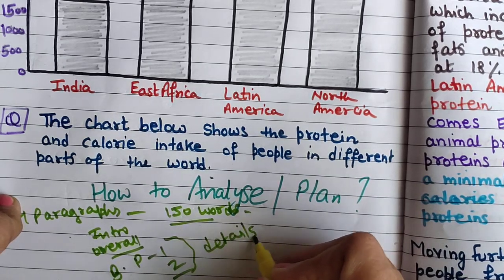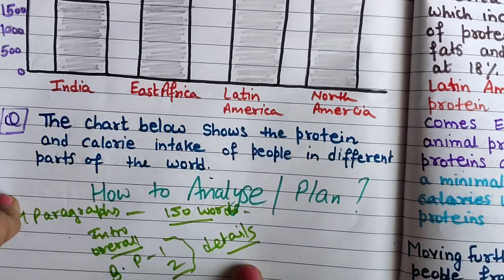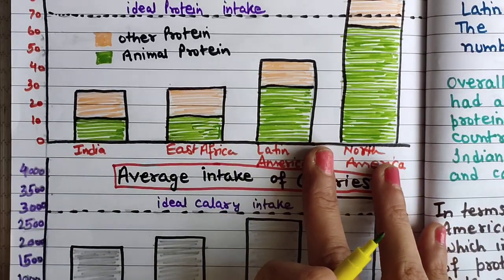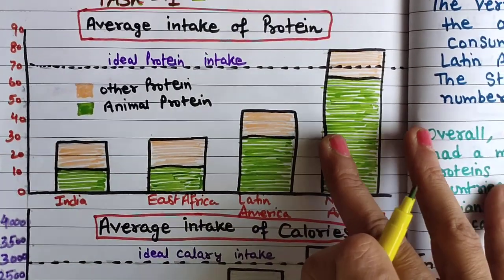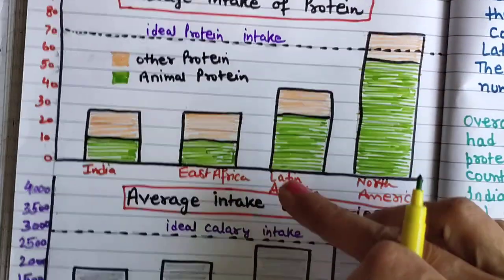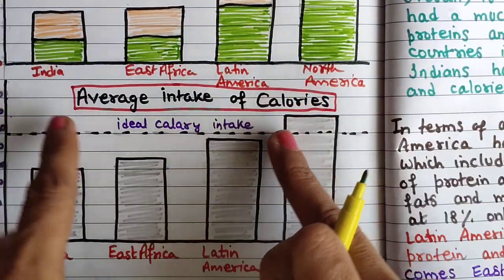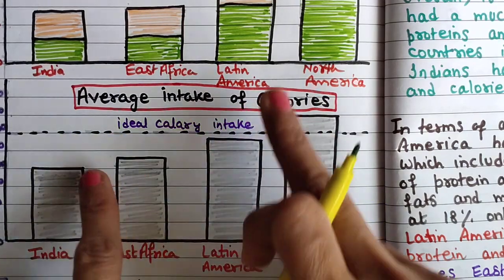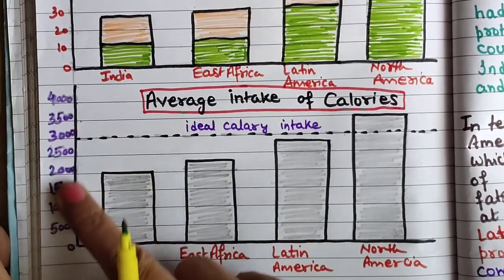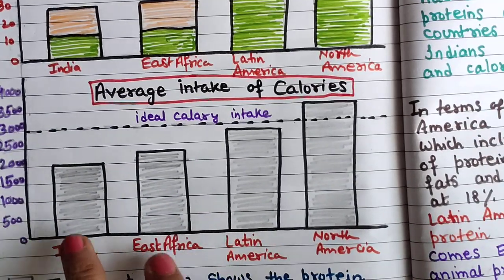Now the major point is how you are going to write the details, what is the method. So a simple method is this. First we will write about this bar graph, second we will talk about this bar graph, but when we are writing about these 2 bar graphs, we will compare the things by adding these details. Then you will be comparing.